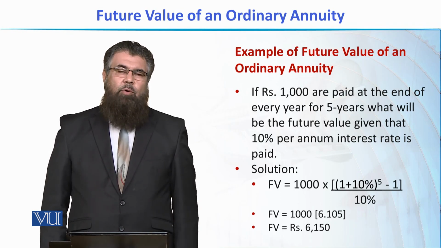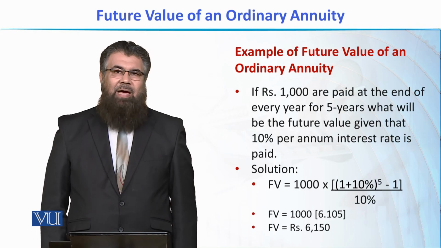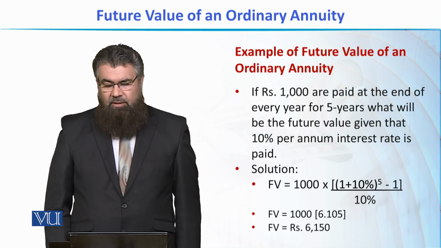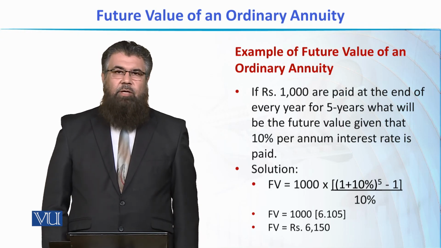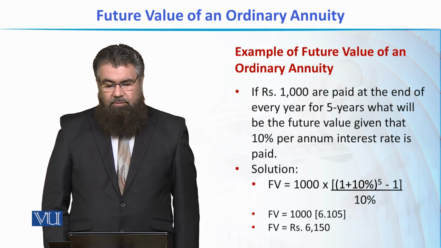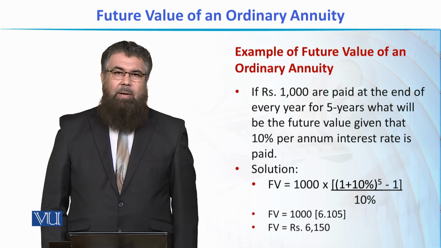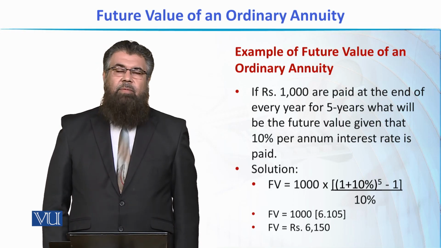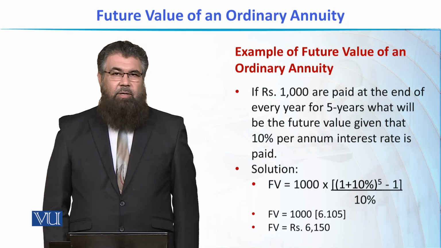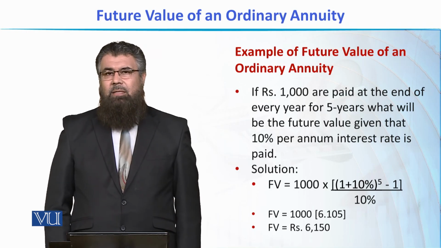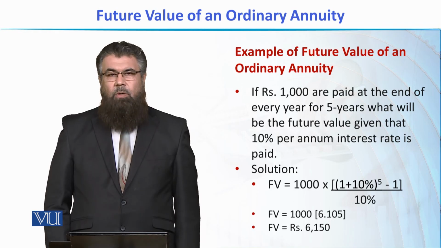So this 6.105 is the value of the factor, which is the future value interest factor of an annuity with 10% rate of interest and 5 installments. Once it is multiplied by the amount of installment, we get 6,150. Now, this formula, if we have a look at it, has simply given us the future value in one go.